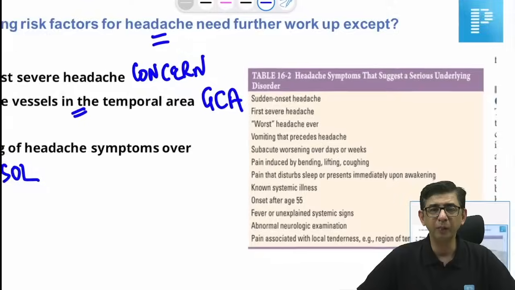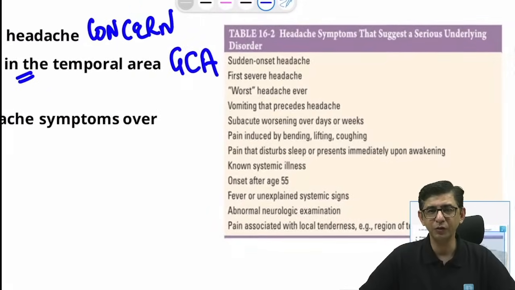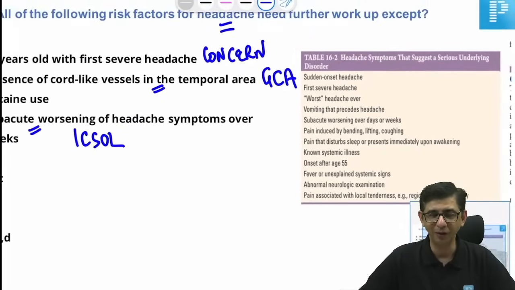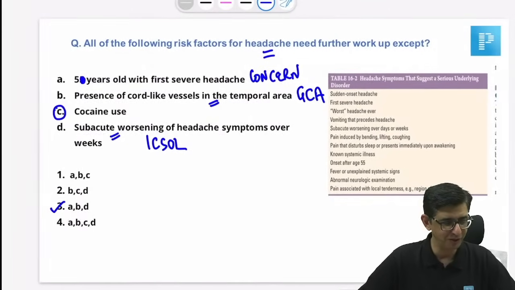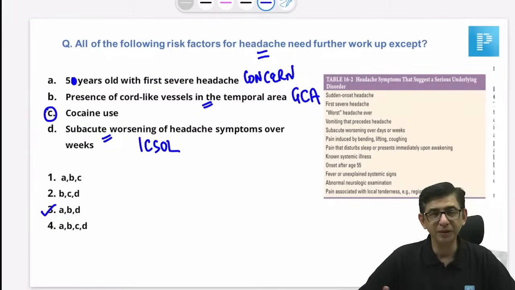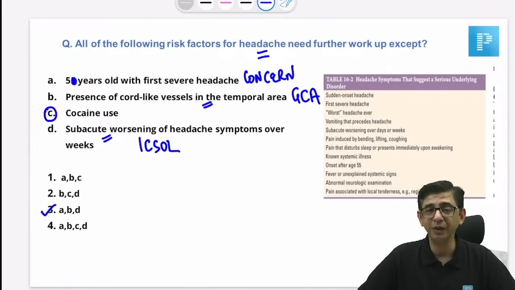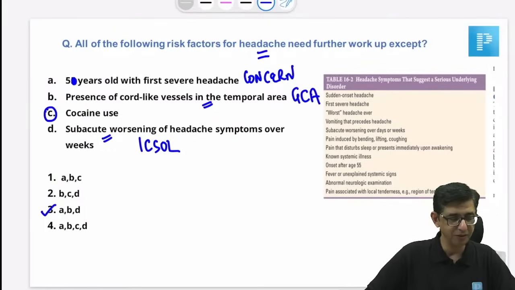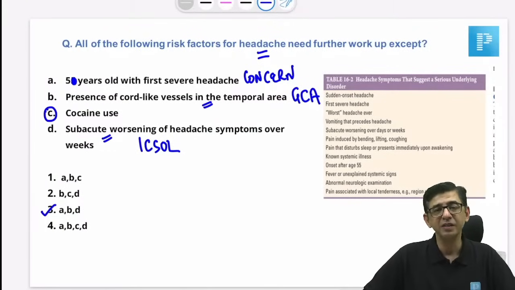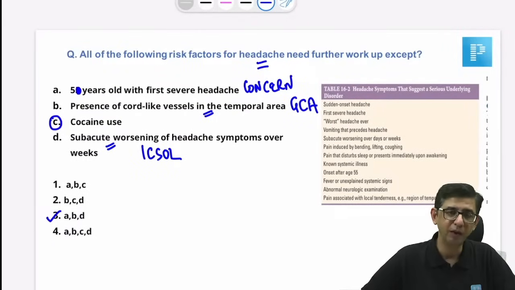Yeah, that's okay, doctor. Onset after 55 years of age, so I will not say that that's a golden rule that it will always be 55 years of age. But okay, Amrit, I'll check up in Davidson as well. Temporal tenderness is considerable. ISOL is intracranial space occupying lesion, doctor. This could be like a brain tumor, right? Subacute worsening over a couple of weeks is always a feature of intracranial space occupying lesion. Fine, guys, I got the gist of the question. If I have to select between an old person with a headache, that would be a cause of concern.